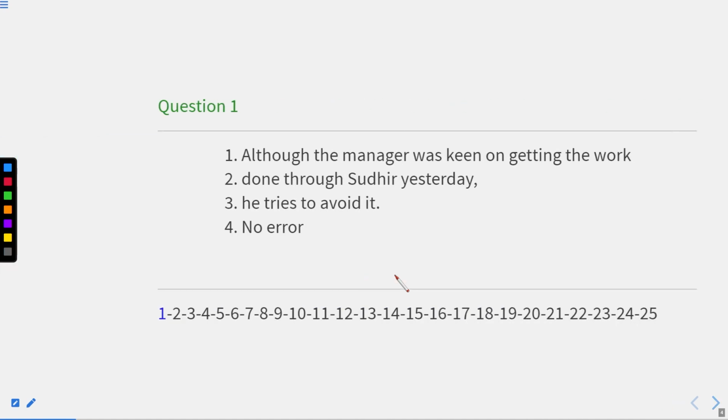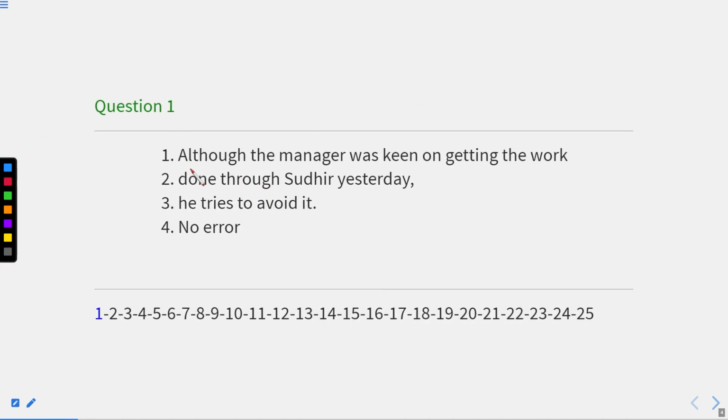Okay. Now, here is the first question that you can see. Although the manager was keen on getting the work done through Sudhir yesterday, it means the manager was really focused that he just wanted the work to be done by Sudhir yesterday. He tries to avoid it. Although he was keen, it means he wanted only Sudhir to do that work, but it was the time of yesterday. And in the third part, it says he tries to avoid it.